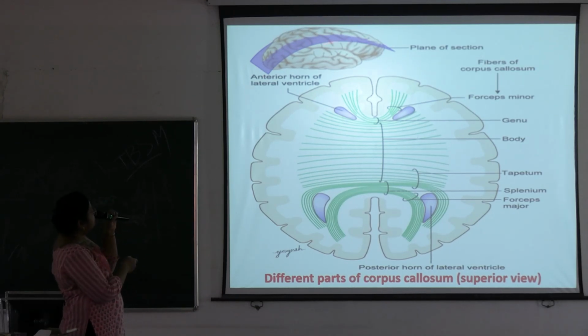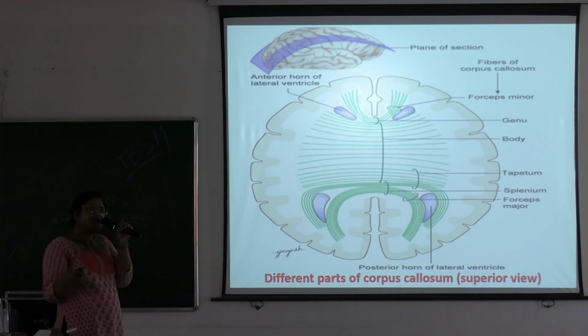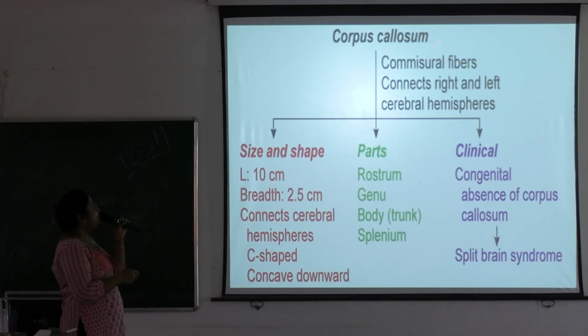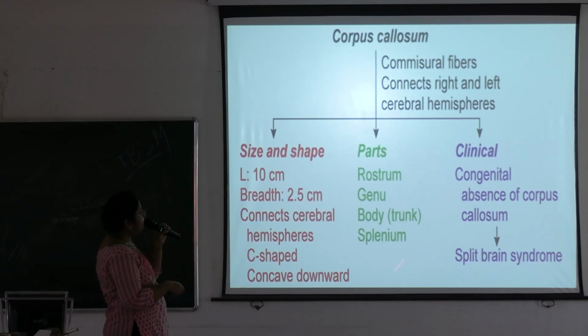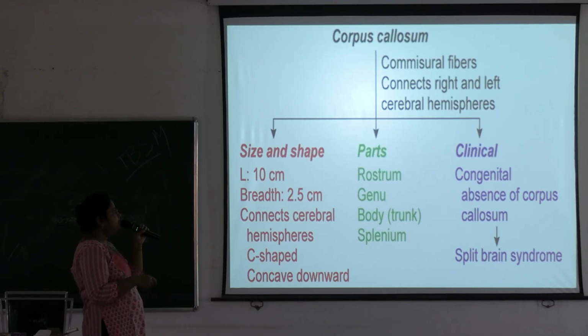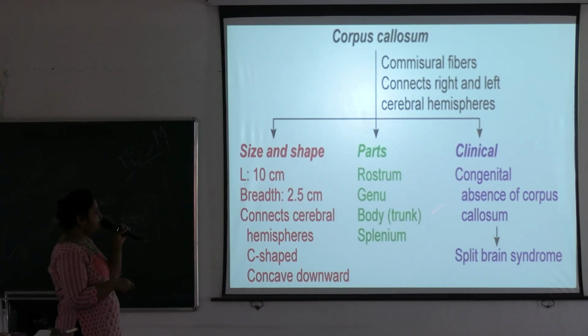See, this is the section we have taken along the longitudinal length of the corpus callosum. So the corpus callosum is a commissural fiber, connecting the right and left cerebral hemispheres. Size and shape: length is 10 centimeters, breadth is 2.5 centimeters, C-shaped and concave downward. Parts are the rostrum, genu, body or trunk, and splenium. Clinical condition: congenital absence of corpus callosum leads to split brain syndrome.